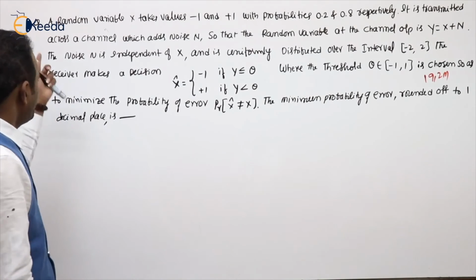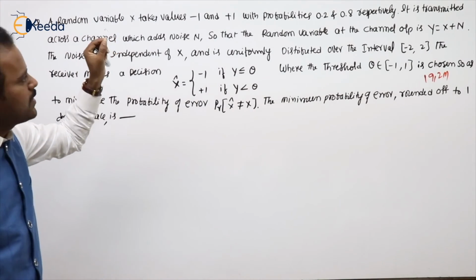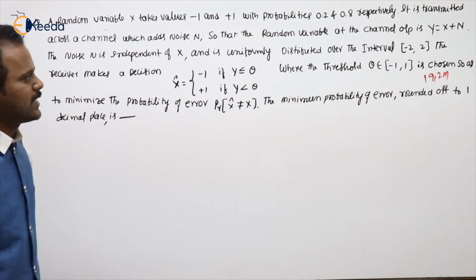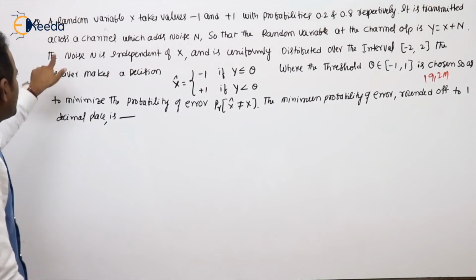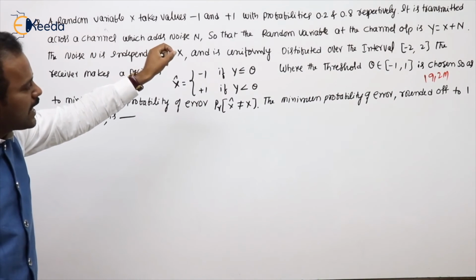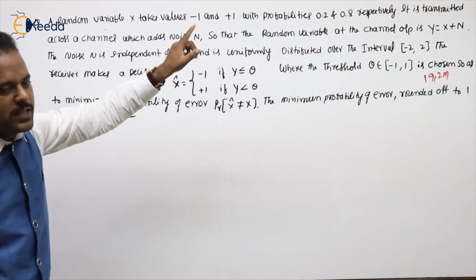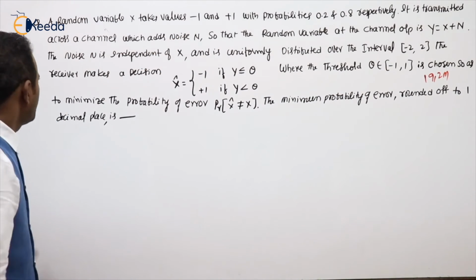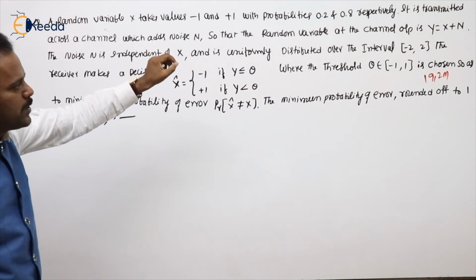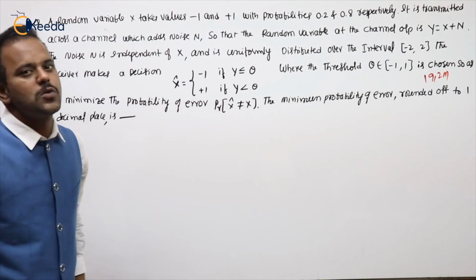See the next problem. A random variable x takes values -1 and 1 with the probabilities 0.2 and 0.8 respectively. It is transmitted across a channel which adds noise n, so that the random variable at the channel output is y equal to x plus n. The noise n is independent of x and is uniformly distributed over the interval -2 to +2.